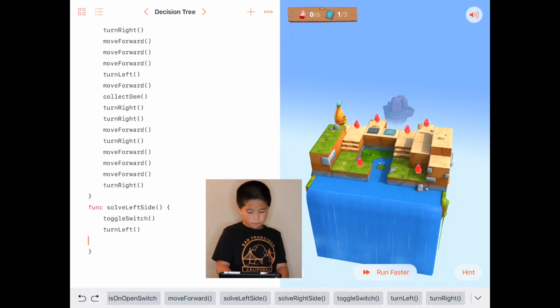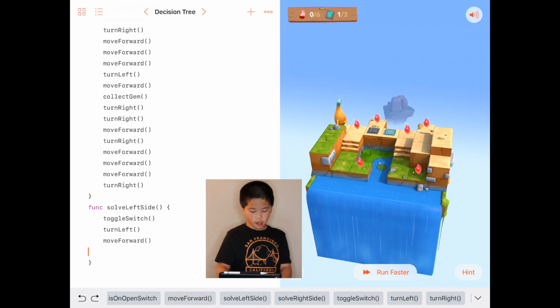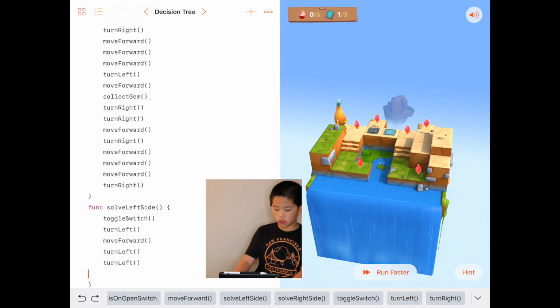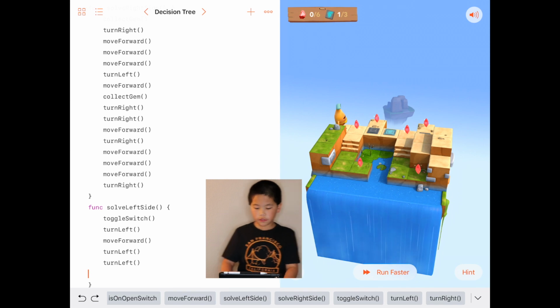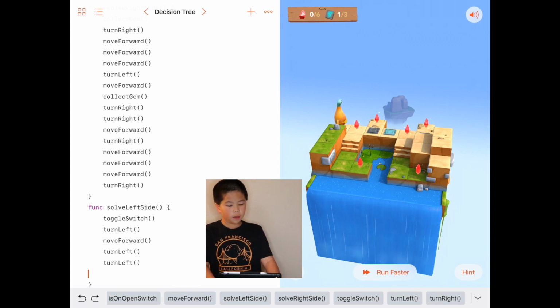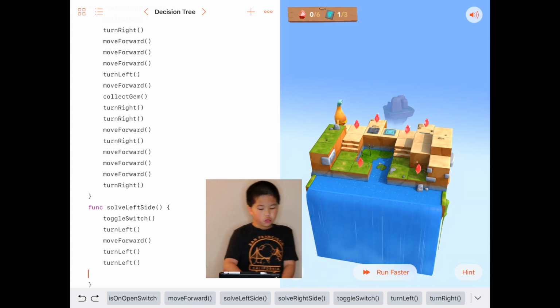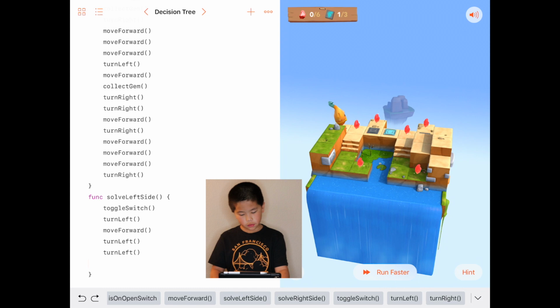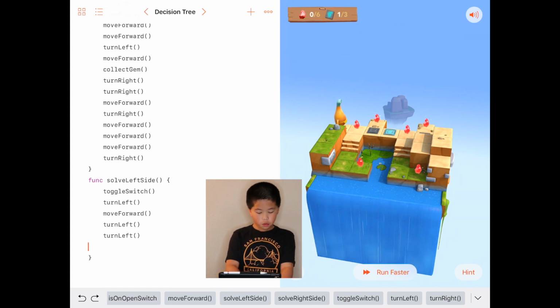we'll move forward, turn left 2 times. I did turn right 2 times on the solve right side function, because we're going right, and I'm going to do the 2 lefts here. So after this, we'll move forward, then we'll turn left again.